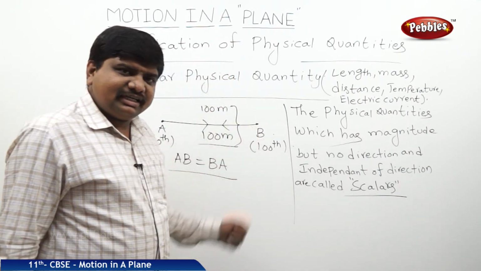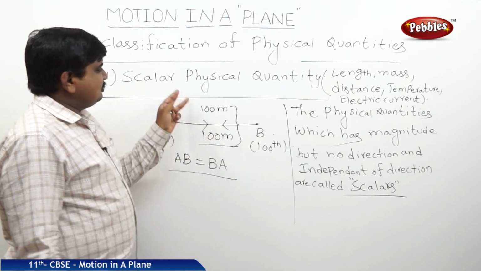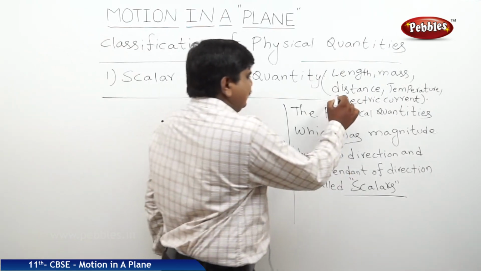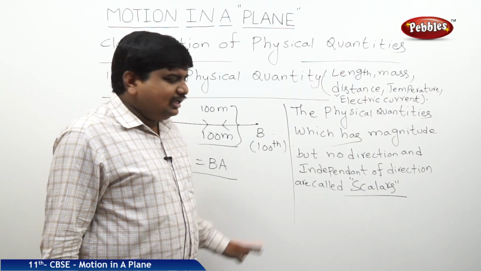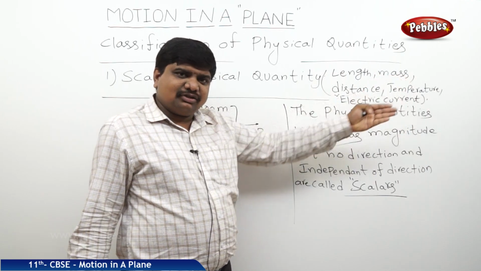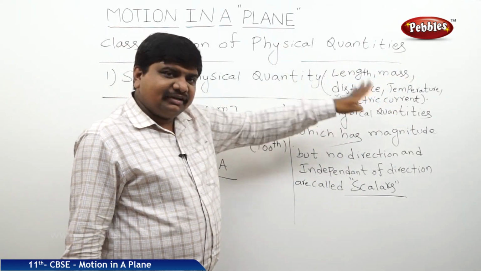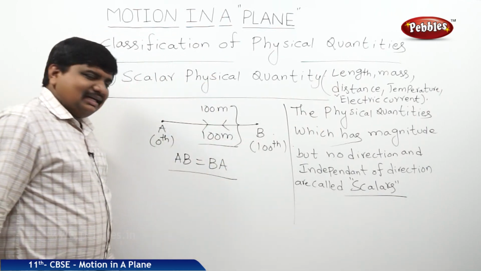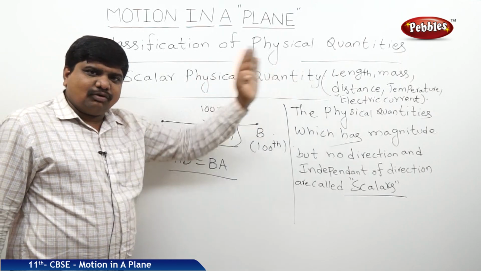So some physical quantities have a fixed direction. Those fixed direction physical quantities are also called scalars. Best example, electric current. The force of attraction or the electrostatic force is always from positive to negative charge, but the motion of the negatives is always towards the positive charge with respect to the applied field. So it has a fixed direction. Like this, we can classify and give examples for the scalar physical quantities.